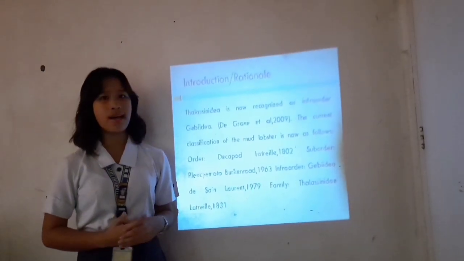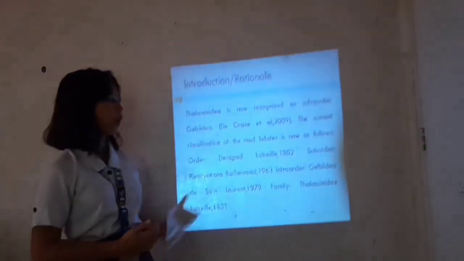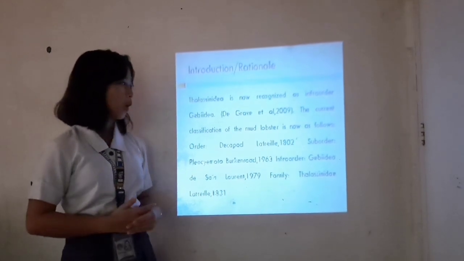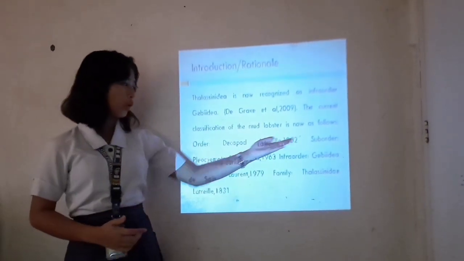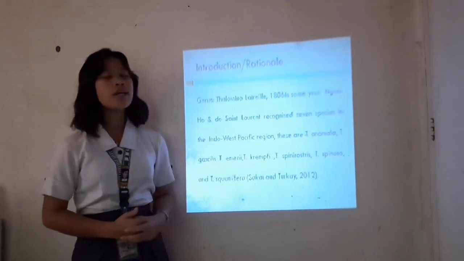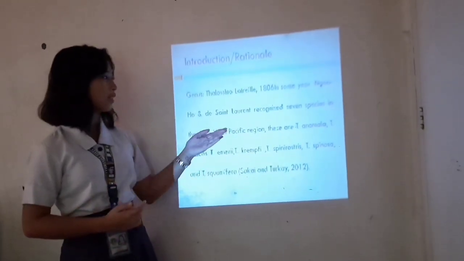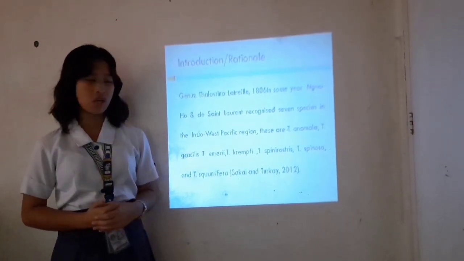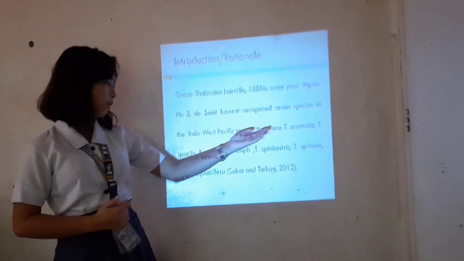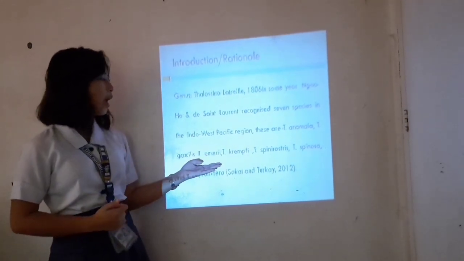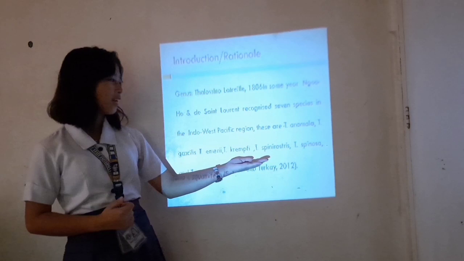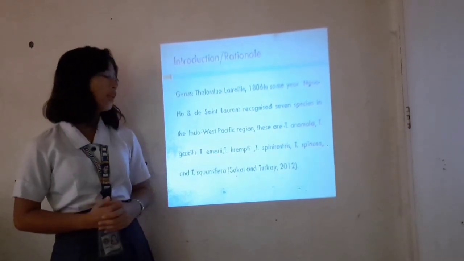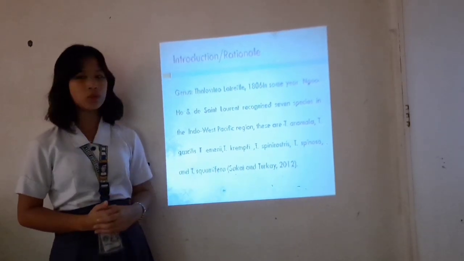Thalassinidae is now recognized as infraorder Gebiidea by De Grave et al. 2009. The current classification of mud lobster is now as follows: order, suborder, infraorder, family, genus by Ngoc-Ho and de Saint Laurent, who recognized 7 species in the Indo-West Pacific region. These are Thalassina anomala, Thalassina gracilis, Thalassina emerii, Thalassina spinirostris, Thalassina spinosa, and Thalassina squamifera. That was from Sakai and Türkay 2012.